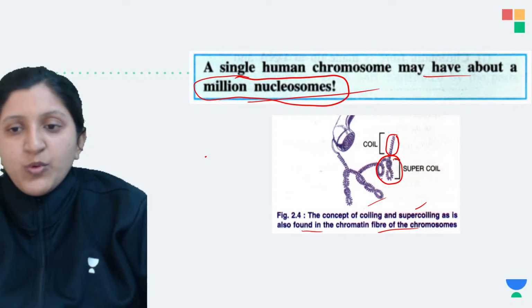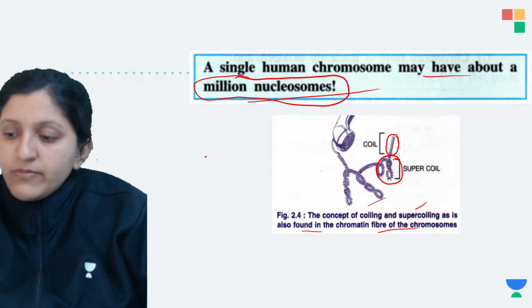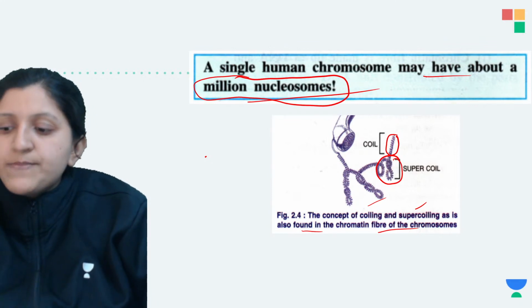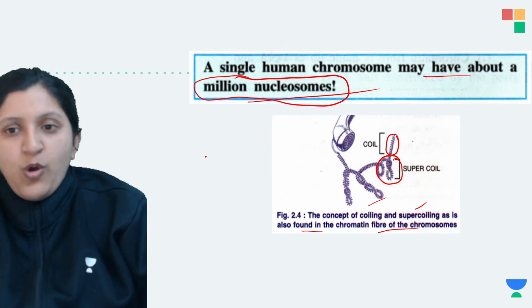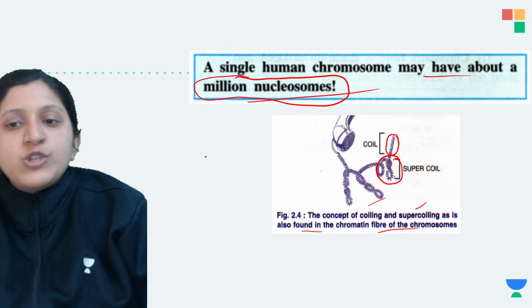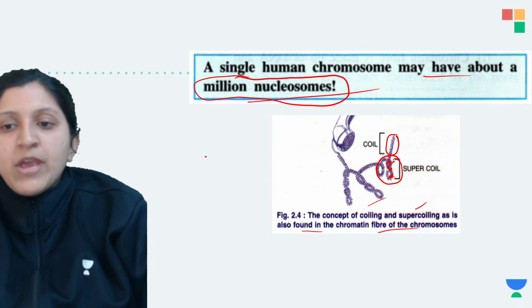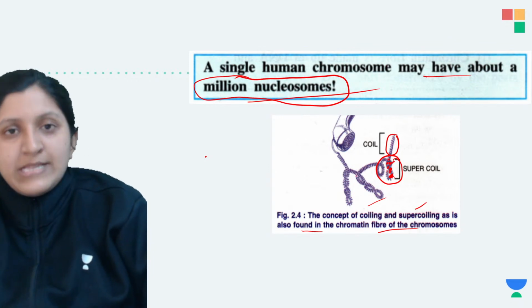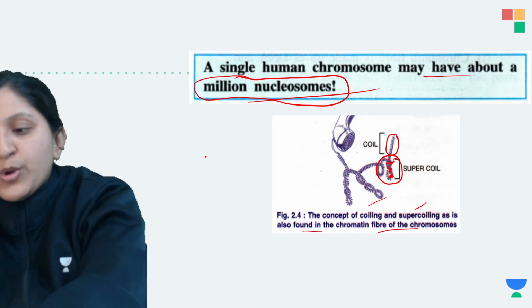So the same type you can find. In the same way, in the chromatin fiber along with its nucleosome model, many nucleosomes will be there, and with their nucleosomes they are coiling and supercoiling.